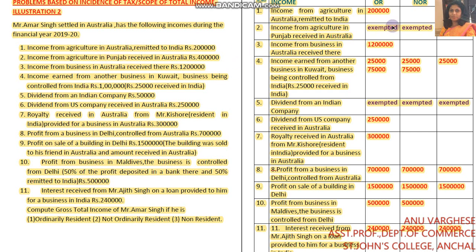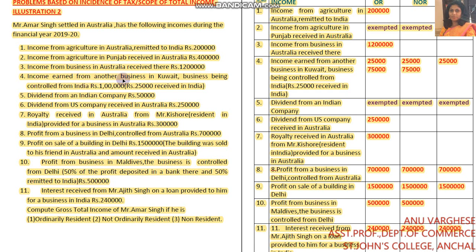So you can write in 3 columns: exempted, exempted and exempted. It is exempted for all the 3 categories. Next one, income from business in Australia received there, rupees 12 lakhs. Income is arising outside India. It is only taxable for ordinary resident. You can write 12 lakhs in the column of ordinary resident.